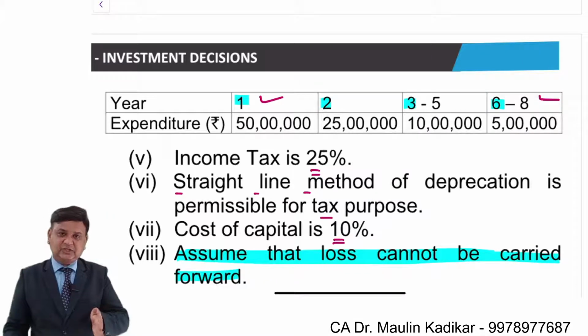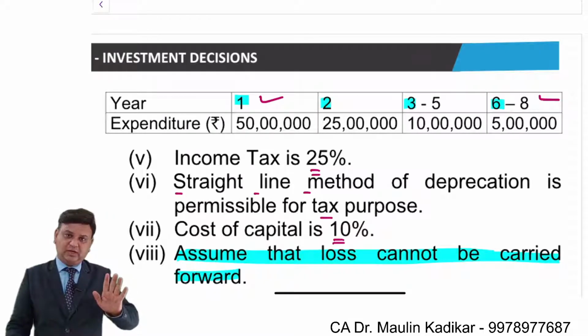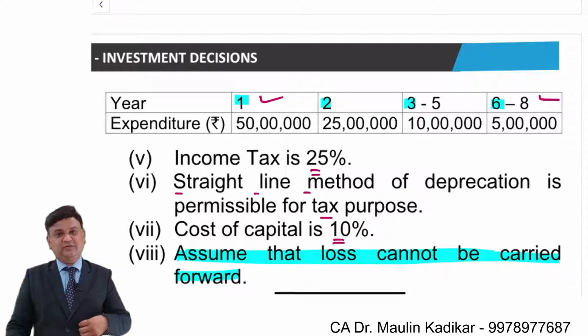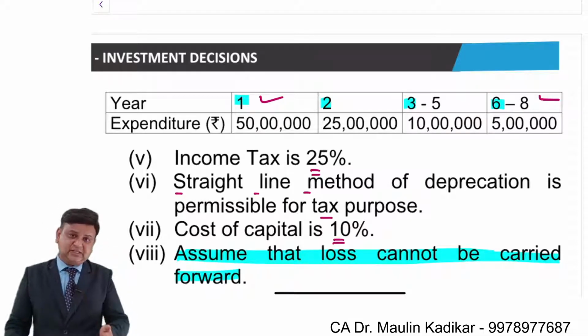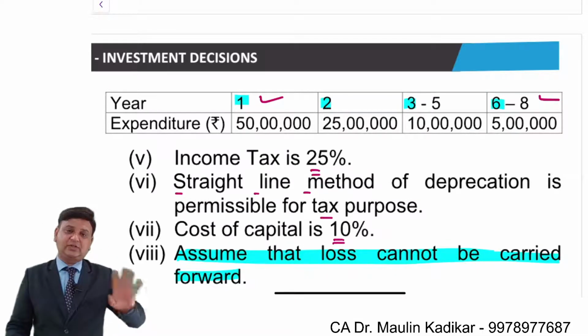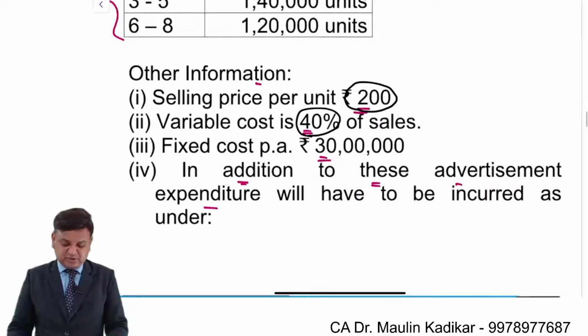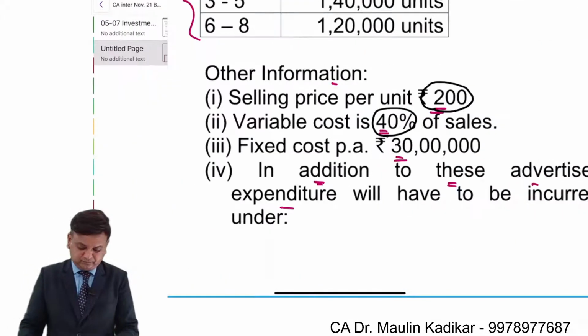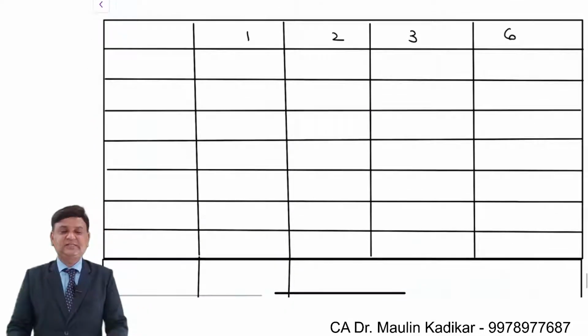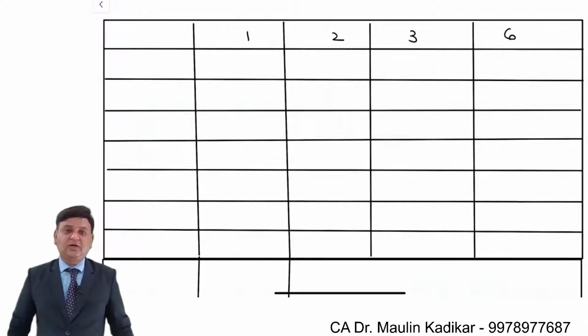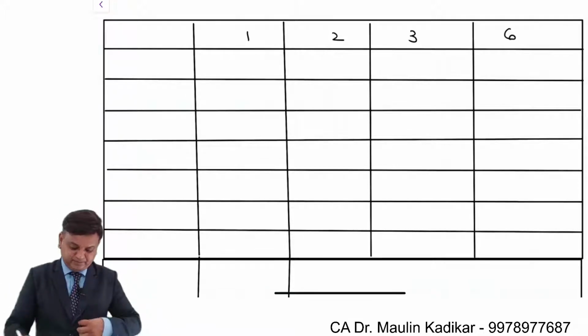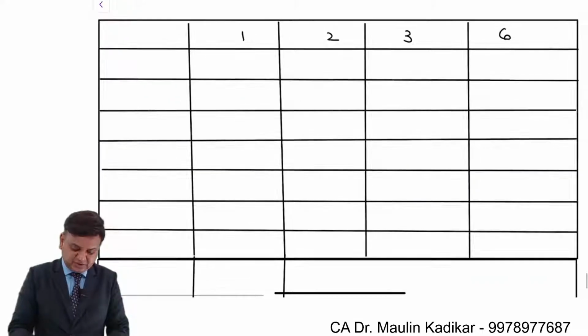Whatever the third year cash flow is, itself is the cash flow for the fourth year and the fifth year. Whatever the sixth year cash flow is, itself is the cash flow for the seventh year and the eighth year. That is the way we make the computation. Let us understand how to compute the recurring cash flow. Everybody is requested to pay attention.